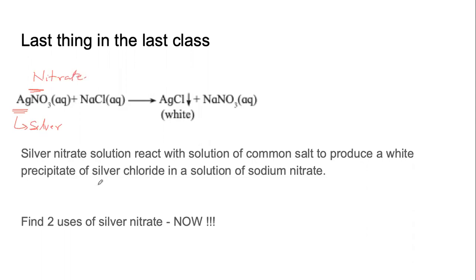Now, one use of silver nitrate is given in the textbook on page number 33. It says we use it as voters ink. Now, what is voters ink? Technically speaking, it's called indelible ink.